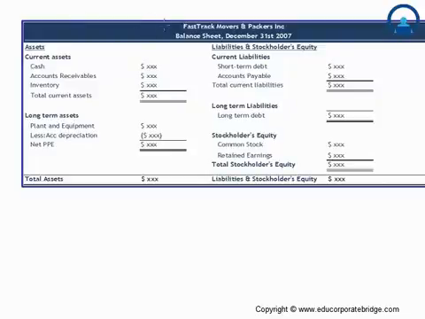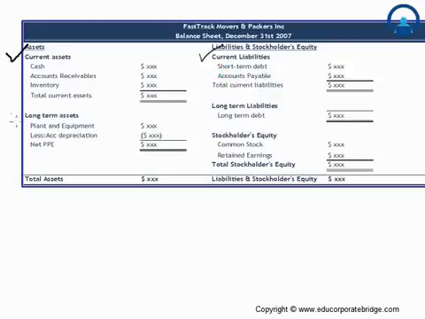Hello friends, so far we have discussed the majority of the balance sheet items. We initially started with current assets, and we discussed what are cash, accounts receivables, and inventories, and we also looked at other current assets like prepaid expenses. Then we had looked at the current liabilities like notes payable, short-term debt, accounts payable, accrued liabilities, etc.